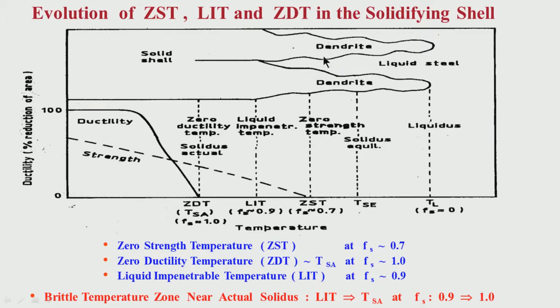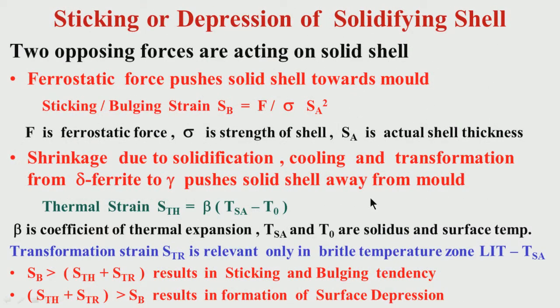Above this region, if you have a transformation, it will cause a crack, but liquid will still heal it up. But if there is crack formation due to too much strain here, you cannot do anything, so there will be a crack. Whatever strains I am talking about, if they form in this region or even at lower temperature, they are really a matter of concern. That is why the transformation strain is relevant in the brittle temperature zone between LIT and TSA, that means the solid fraction between 0.9 and 1.